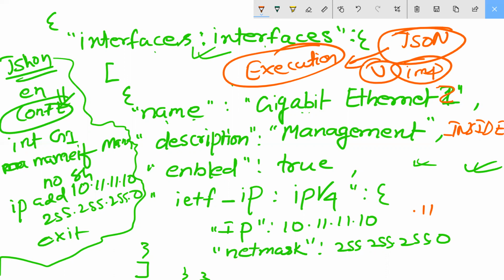Yes, sir. Okay. Then after that we have XML. XML language is also here. Should I go for the next one? Should I continue to the next one? Yes, sir. Okay, fine. See here, guys. XML is coming.